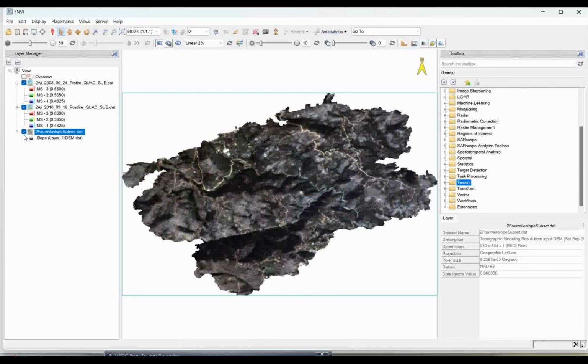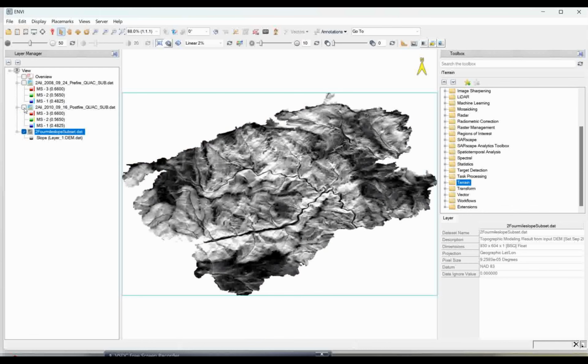You can see here this is a post fire. Okay, this is a pre-fire, this is a post fire, and this is your slope image which is required to create the mask. Okay, so the mask area I am going to create now.